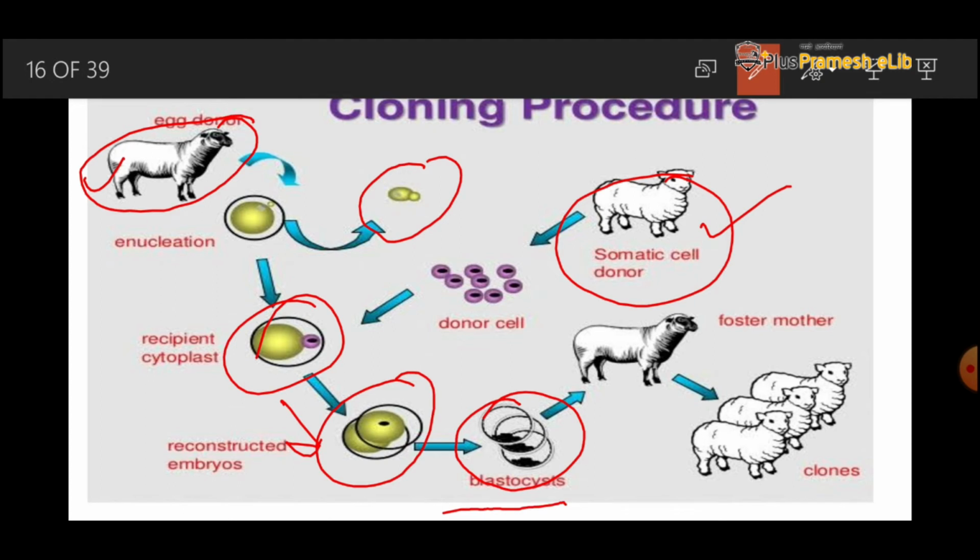Then we implant this mass of cells into the uterus of the mother, and after some time we get the desired characteristics of an organism. I repeat this process again.